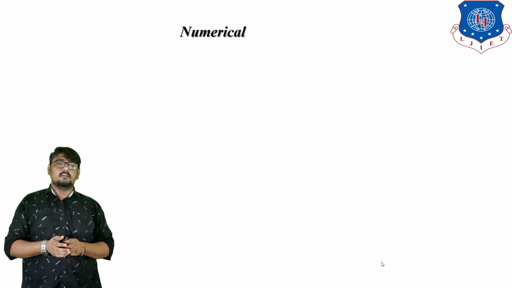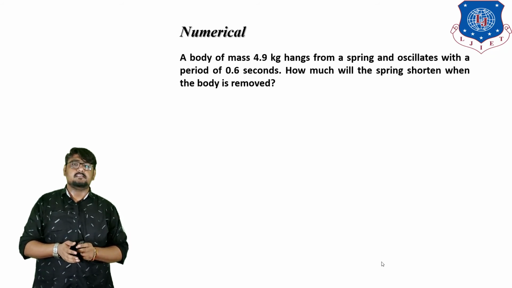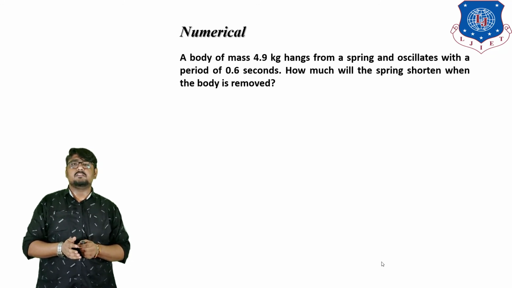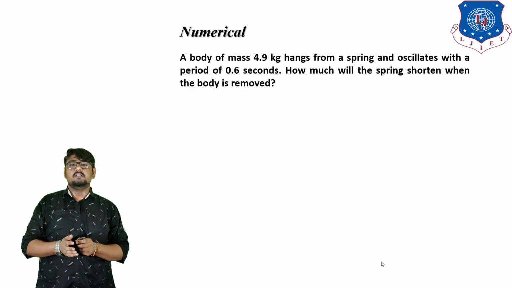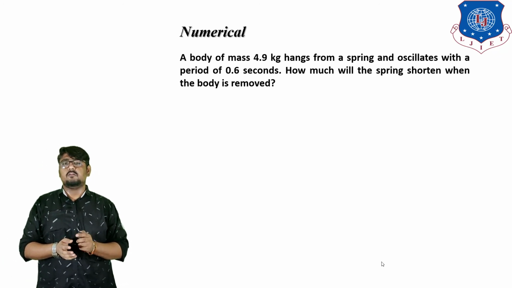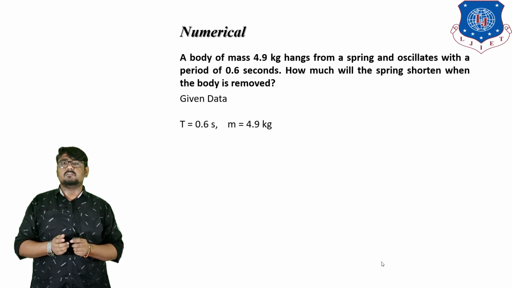Let us take one example to understand simple harmonic motion. Consider a body of mass m = 4.9 kg hanging from a spring and oscillating with a period of 0.6 seconds. How much will the spring shorten when the body is removed? The given data is the time period T = 0.6 seconds and the mass m = 4.9 kilograms.